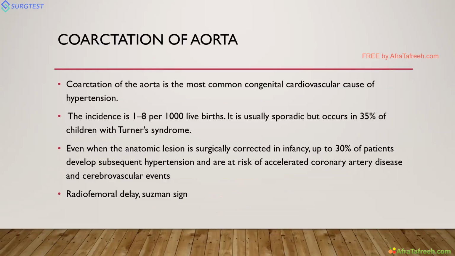So next is coarctation of aorta. This is a cardiovascular cause of hypertension, and it is very important. It is the most common congenital cardiovascular cause of hypertension. In any case of hypertension, you have to look for radiofemoral delay. Whenever there is radiofemoral delay, you have to suspect coarctation of aorta. The incidence is 8 per 1,000 live births, and it is also associated with Turner syndrome. Turner syndrome is also associated with bicuspid aortic valve, coarctation of aorta, and aortic aneurysm.